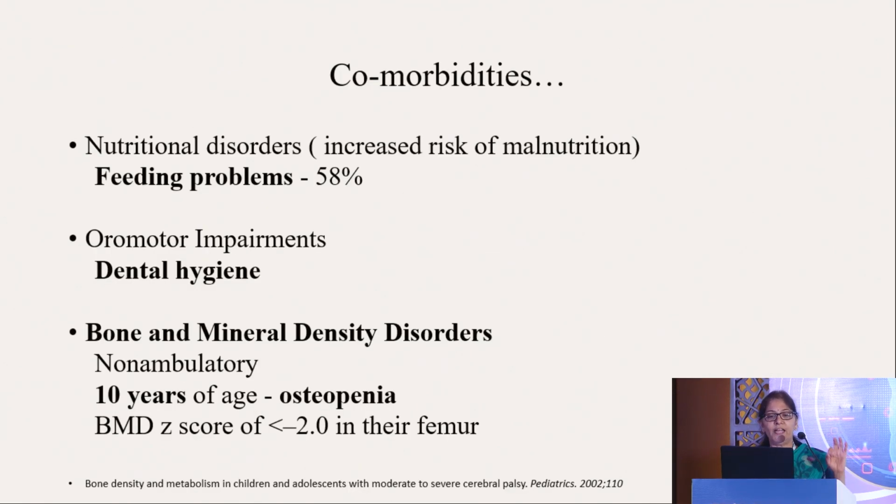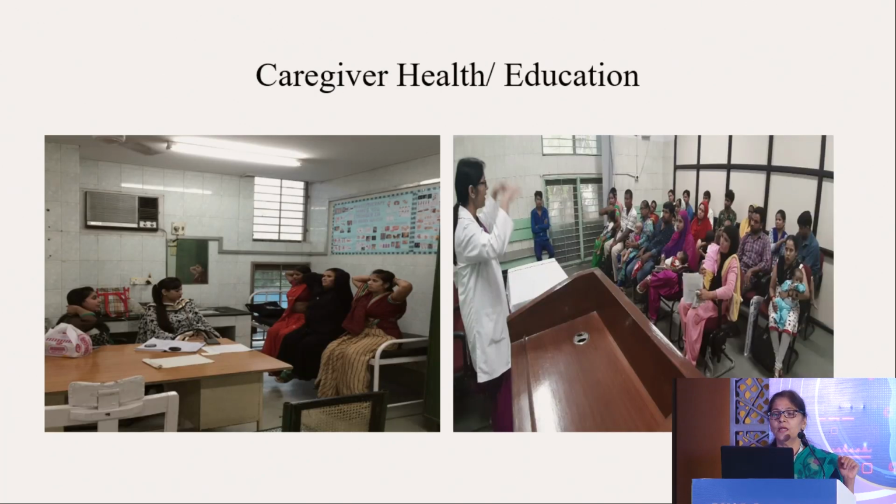Okay, so feeding problems are present in 50%, 58% of the cases. Lot of dental hygiene problems are there in these children, which you have to see and you have to refer for a proper dental care. And in non-ambulatory cases, it has been seen that by 10 years of age, they do have osteopenia. So that is why you have to make them, in whatever way, try to make them stand erect with the help of some support. Then caregiver health is very important.